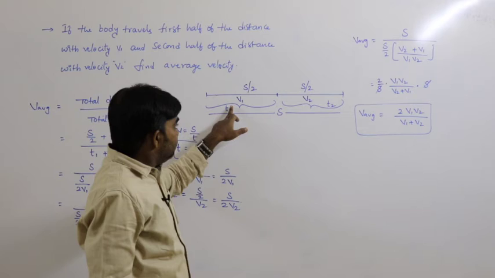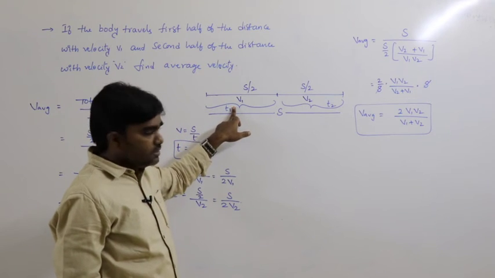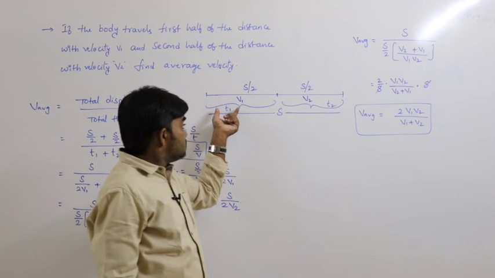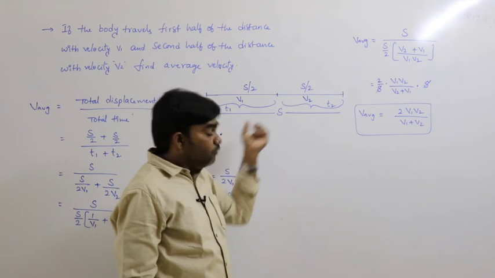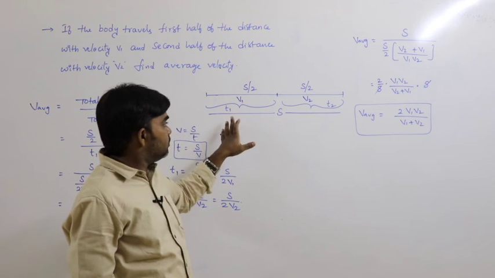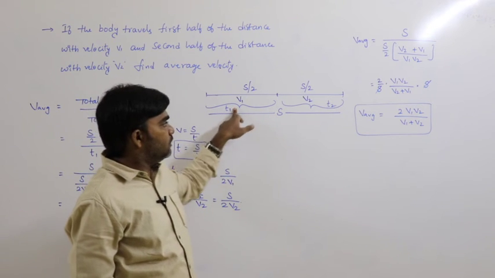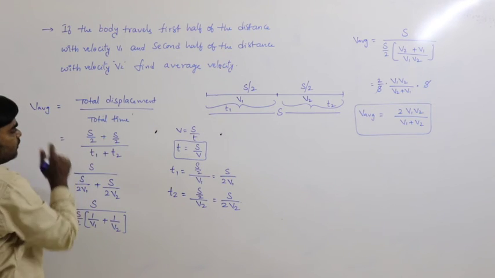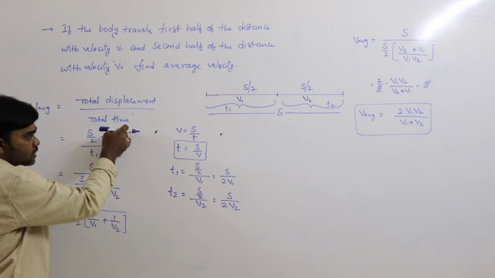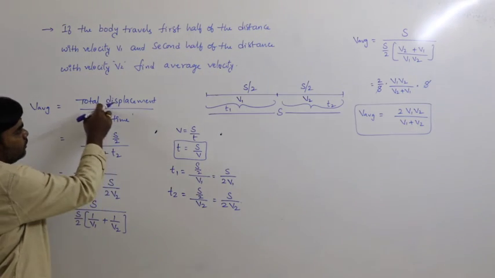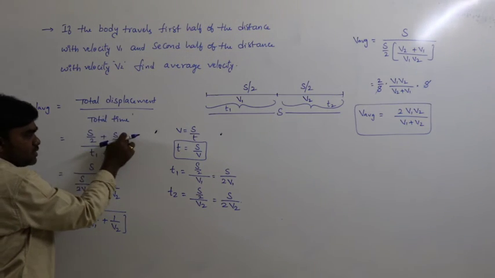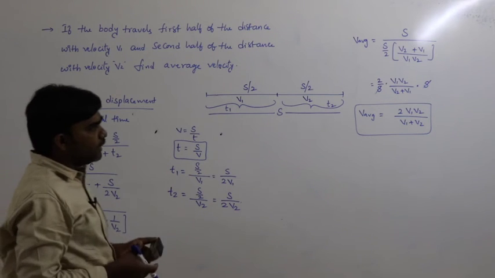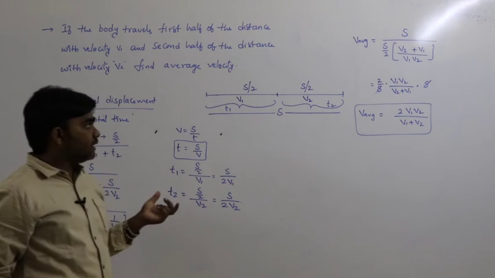Let us say the time taken is t1 for the first half, the time taken is t2 for the second half, assuming time is not mentioned in the problem. General formula of average velocity: total displacement by total time. Total displacement s by 2 plus s by 2 gives s. But we have to calculate time now. How can we calculate time?